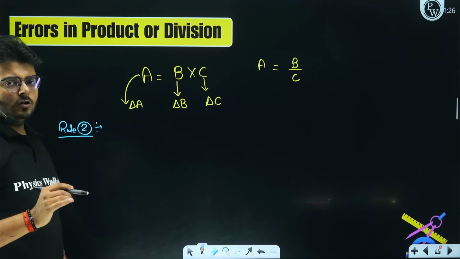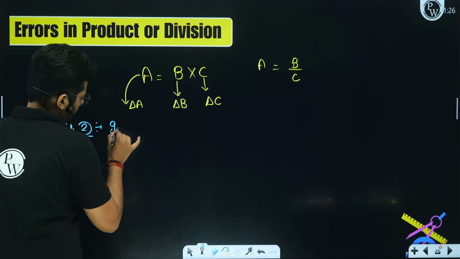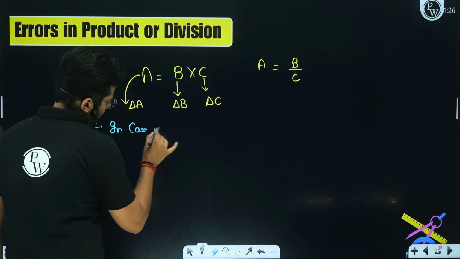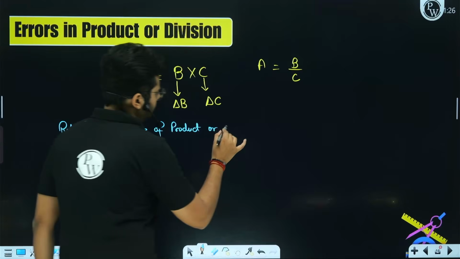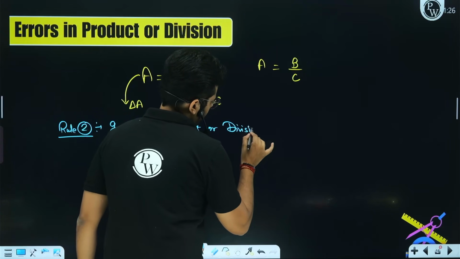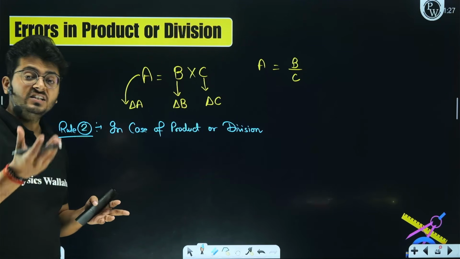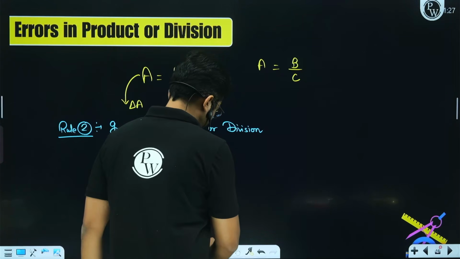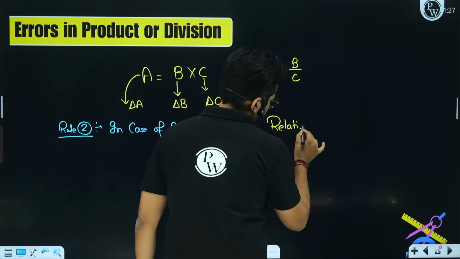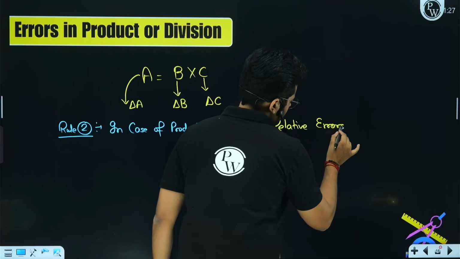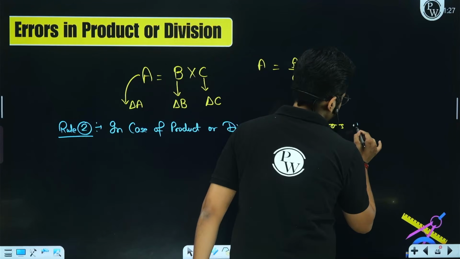Okay, in the case of multiplication or division, in case of product or division, what happens? The absolute errors are not added, the fractional errors are added, right? What happens? Relative errors are added up. Okay. Relative errors are added.